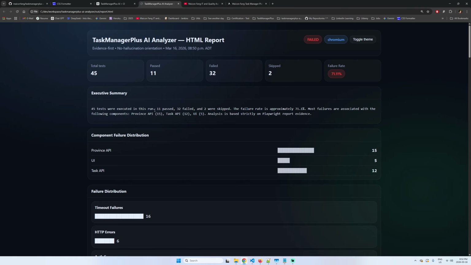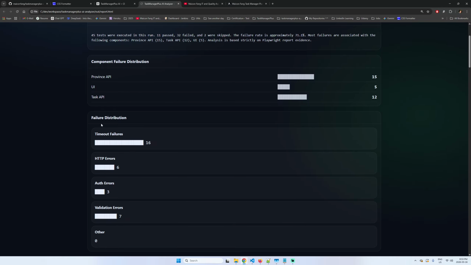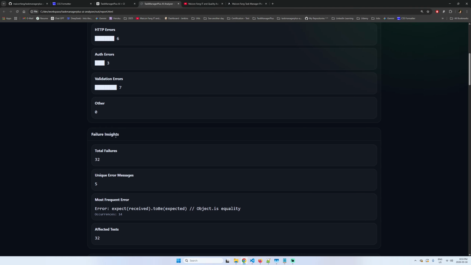Here I have a small HTML, but we can find good information here, like for example this one. I don't want to read this one, but basically it's an executive summary. Yeah, it mentions what's happening in here on the top. And I have other information like this one, and this one, failures inside,